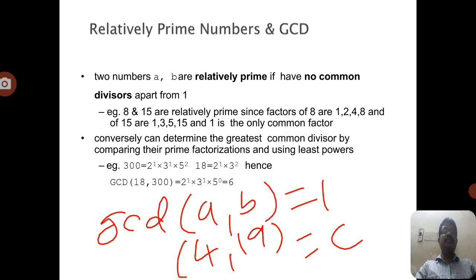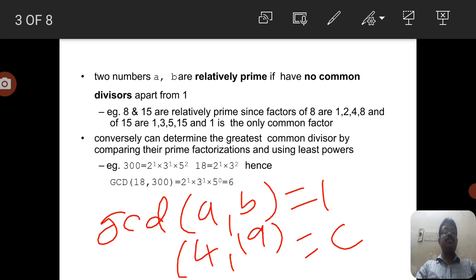So 300 equals 2 square into 3 into 5 square, and 18 equals 2 power 1 into 3 square. Out of these two, the common factors are 2 and 3. Whatever the powers of those numbers, we don't take them, we just consider the numbers which are the common factors of 18 and 300. So that is 2 into 3, that is 6. So the GCD of 18 comma 300 equals 6. This is the way we can identify the general notation of the GCD.